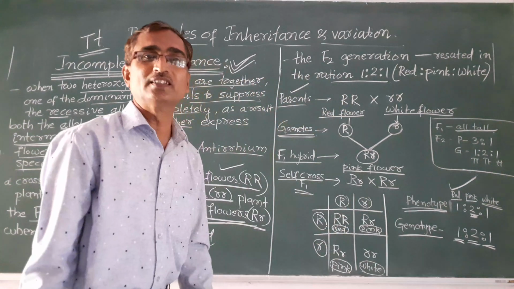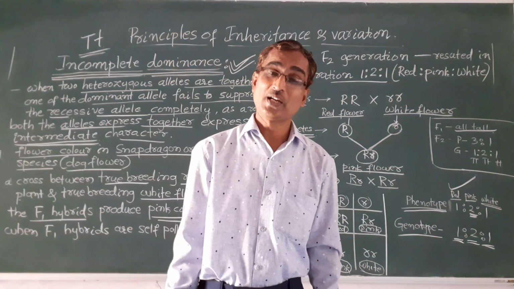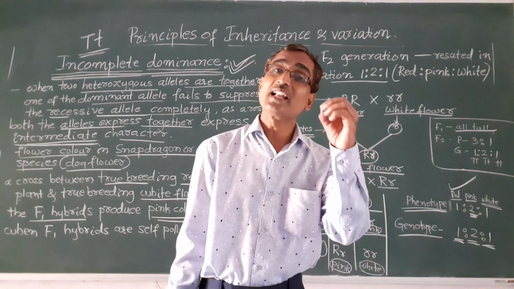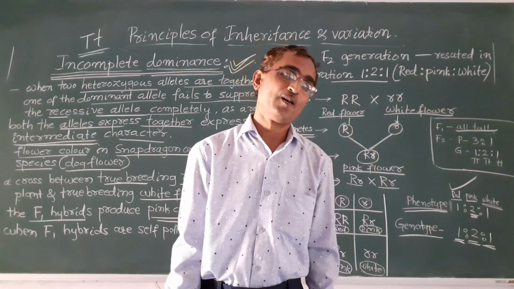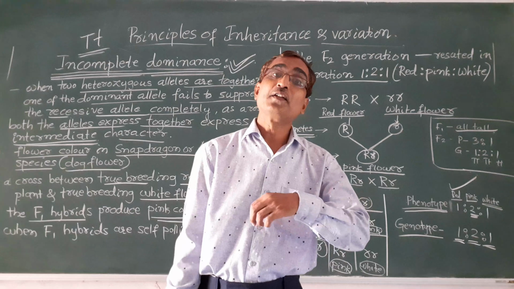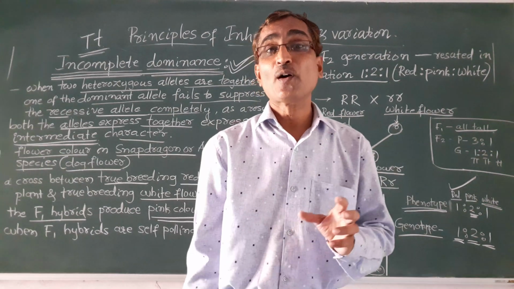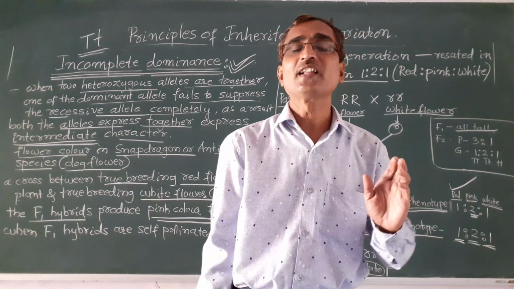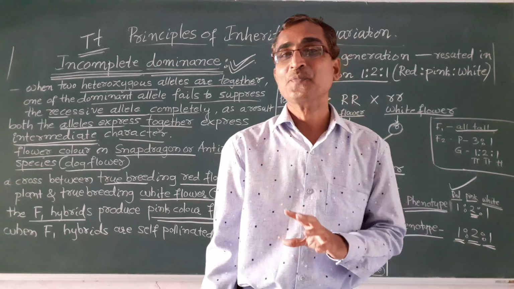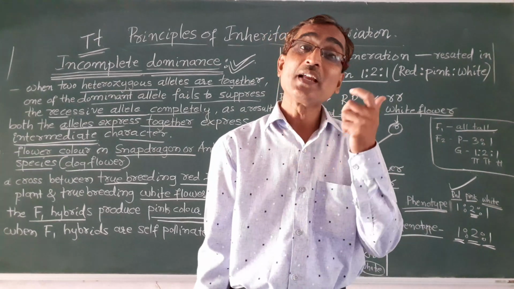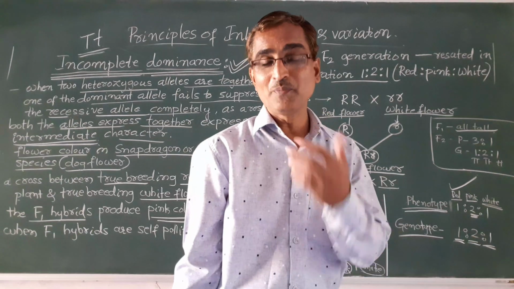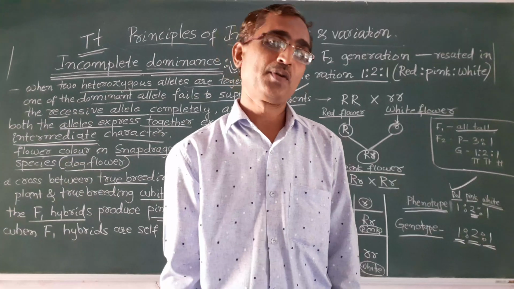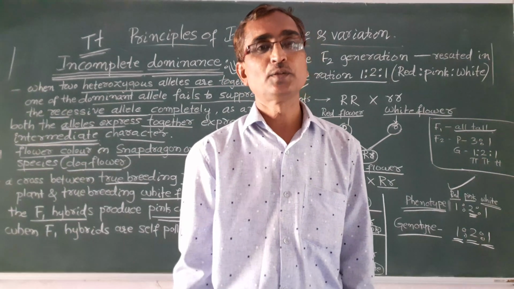So this is about incomplete dominance. This is an exception to the Mendelian law, a deviation from the Mendelian law. That means one character fails to suppress the other character completely. That is why it is incomplete dominance. So some intermediate character will be seen in the F1 generation. So that is incomplete dominance. Okay, so we conclude here and continue tomorrow. Thank you.